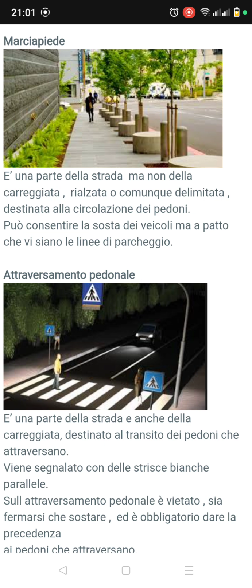In other words, generally this marciapiedi can be raised, rialzata. When it is raised, it's only for pedestrians. But when it's on a low level, it can allow the parking of vehicles, but only when there are strisce di parcheggio on the marciapiedi. This is the summary of the marciapiedi.